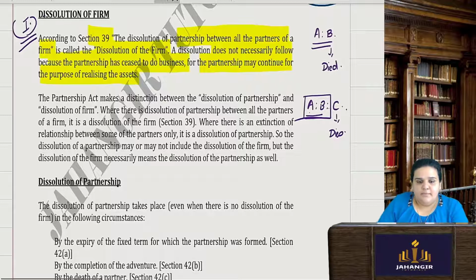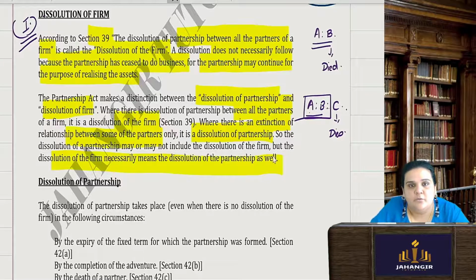Now, the Partnership Act makes a complete distinction between the dissolution of partnership and dissolution of the firm. Where there is dissolution of partnership between all the partners, then only it is known as a dissolution of the firm. But where there is an extinction of relationship between some partners only, then it is only a dissolution of partnership. So dissolution of partnership may or may not include the dissolution of the firm, but dissolution of the firm necessarily means dissolution of the partnership as well.